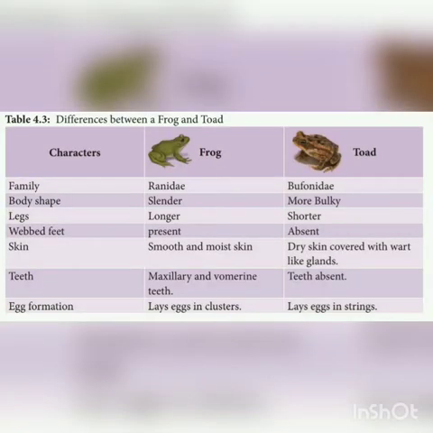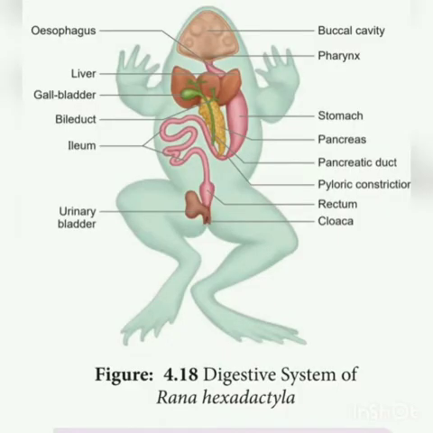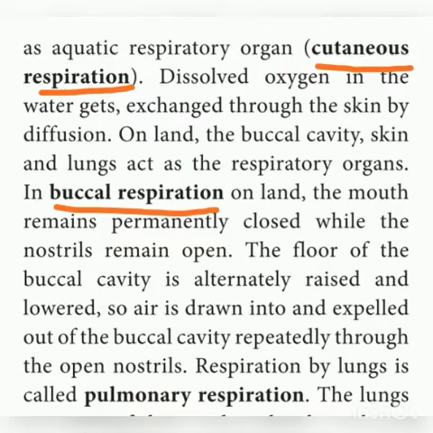And then in frog, the difference between frog and toad is a very, very important question. So the difference between frog and toad and the difference between male and female frog. And then digestive system is also very important. Draw a diagram for that. And then in respiratory system of frog, there are different types of respiration. It's an evaluation question. Different types of respiration: pulmonary respiration, cutaneous and buccal respiration.